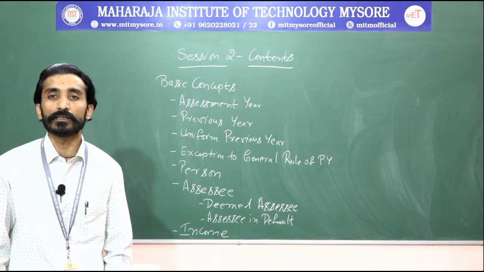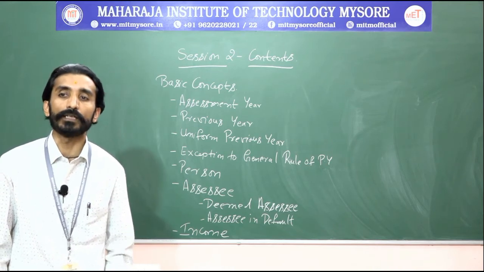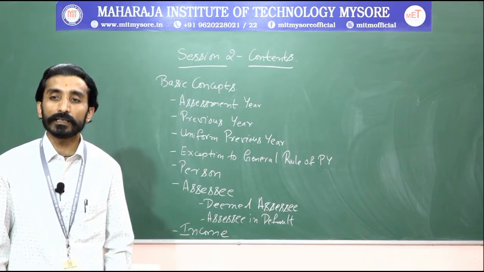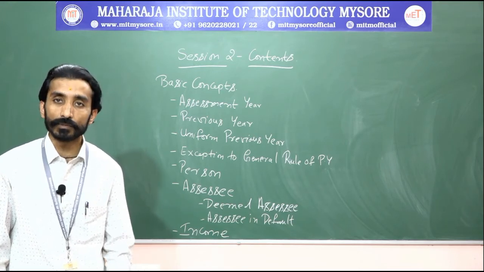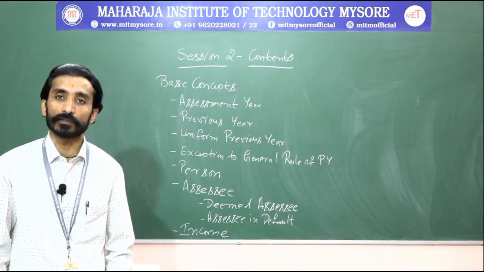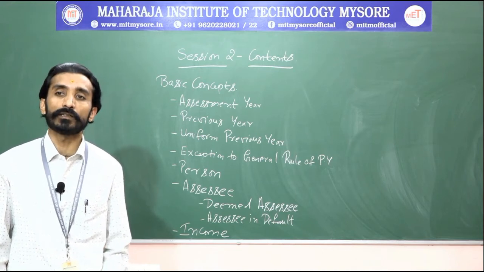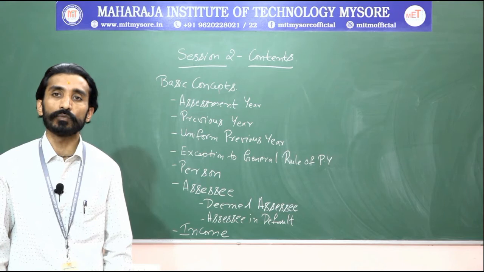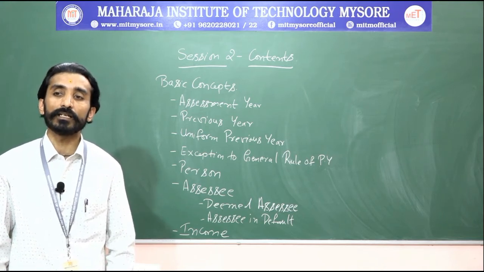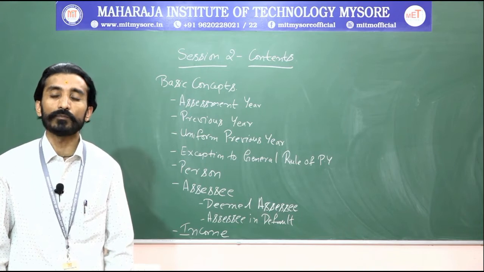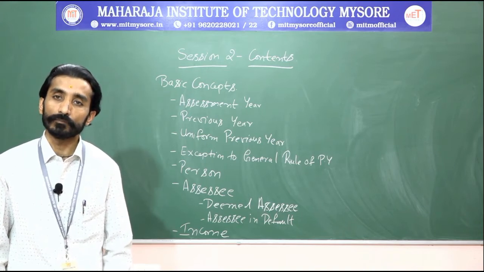Next, if any person is trying to transfer his assets to some other person to avoid tax, at that time also these exceptions will be involved. Next, if you discontinue the business, at that point of time also the assessment will be made based on the previous year itself.